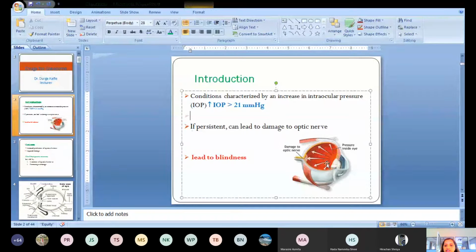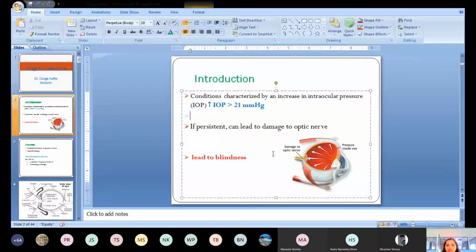Whenever there is an increase in intraocular pressure, there is a rise in intraocular tension, and that will press the optic nerve. This is the retina, and the retina is continued with the optic nerve. The optic nerve carries different visual information from the retina to the visual center in the brain. When intraocular pressure increases inside the eye, it presses this optic nerve, and there may be a chance of damage to it, which may lead to blindness and permanent loss of vision.